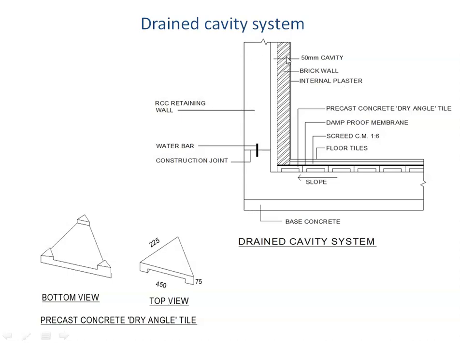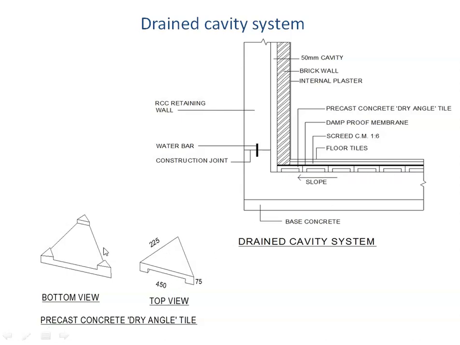Now similar to the cavity which we keep here, at the bottom we can also create a sort of cavity by using some special type of tiles. These are called dry angle tiles, which are sort of triangular tiles with some projections. So as you can see, this is how the tile is fixed. This is the underside of the tile. We will see that as a result of placing these tiles next to each other, there is a gap or a cavity created below them.